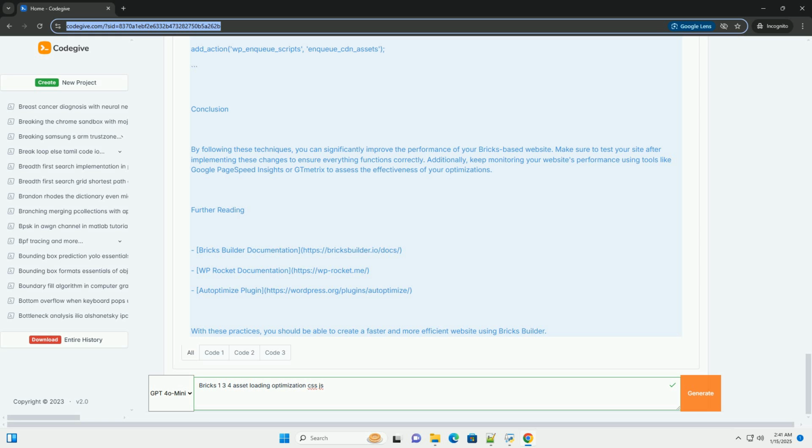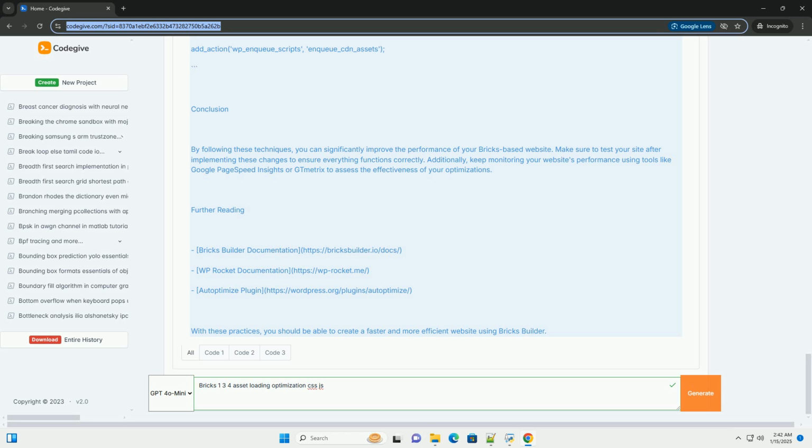Defer and async loading. Load JavaScript files asynchronously to prevent blocking the rendering of the page. 4. Conditional loading. Load assets only on pages where they are needed. 5. Using a CDN. Serve your assets from a content delivery network, CDN, for faster delivery.